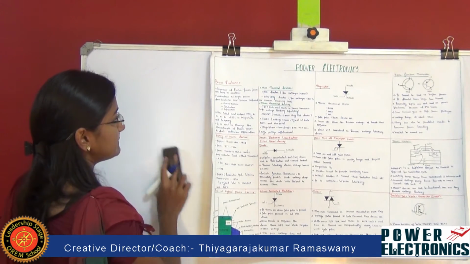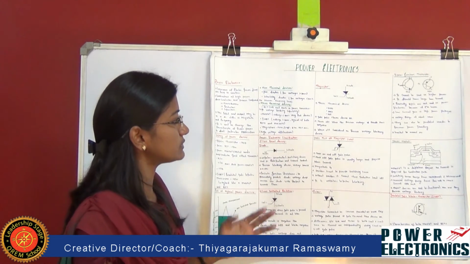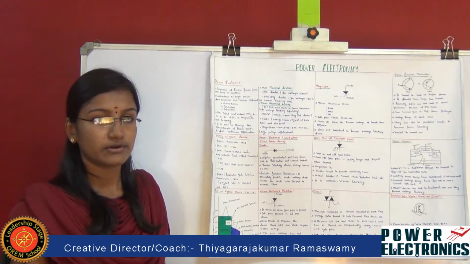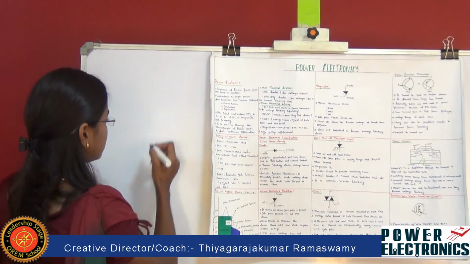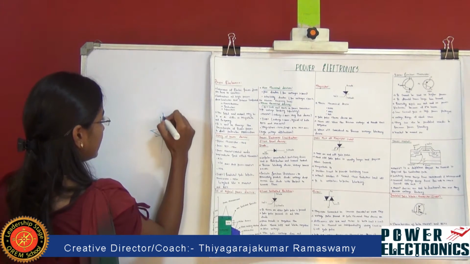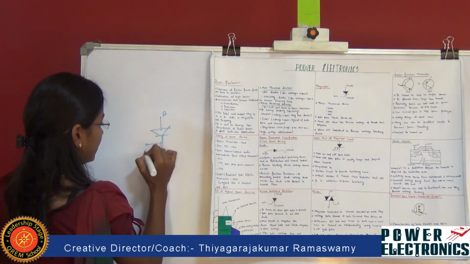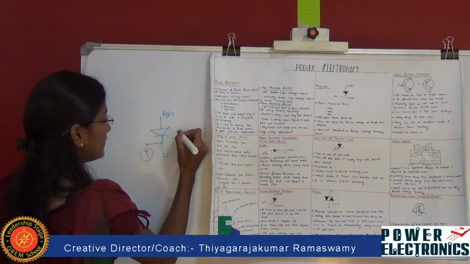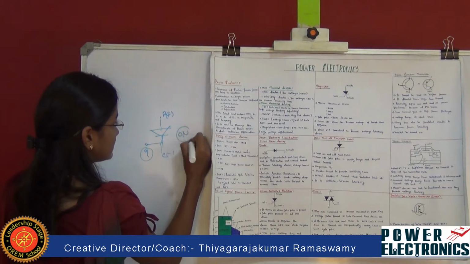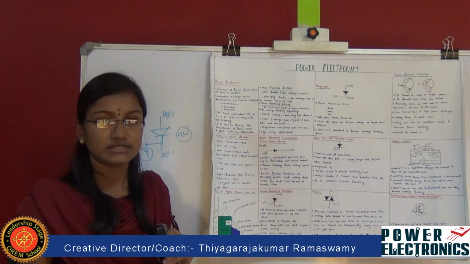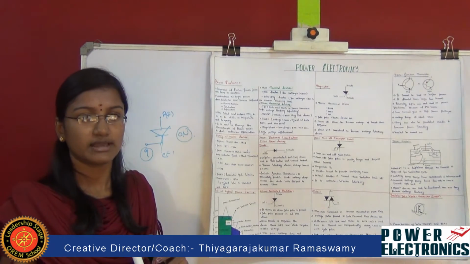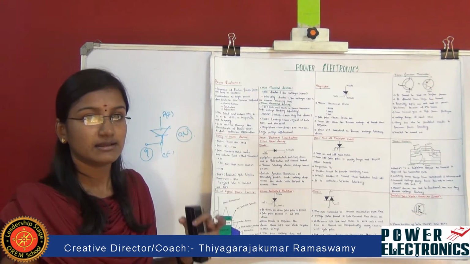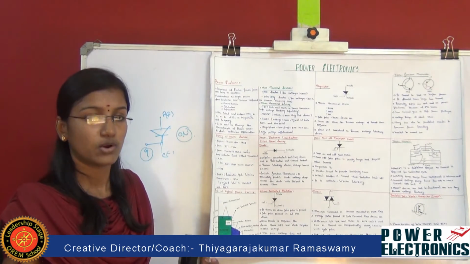Next, coming to thyristor. The thyristor constitutes the silicon control rectifier, gate turn off thyristor, as well as MOS control transistor. It is also a 3-terminal device: anode, cathode, as well as gate. According to the gate pulse applied, if the anode is positive and cathode is negative, then the device gets switched on. In thyristor, we can only switch on the device. Once we switch on the device, it is not possible to switch it off.